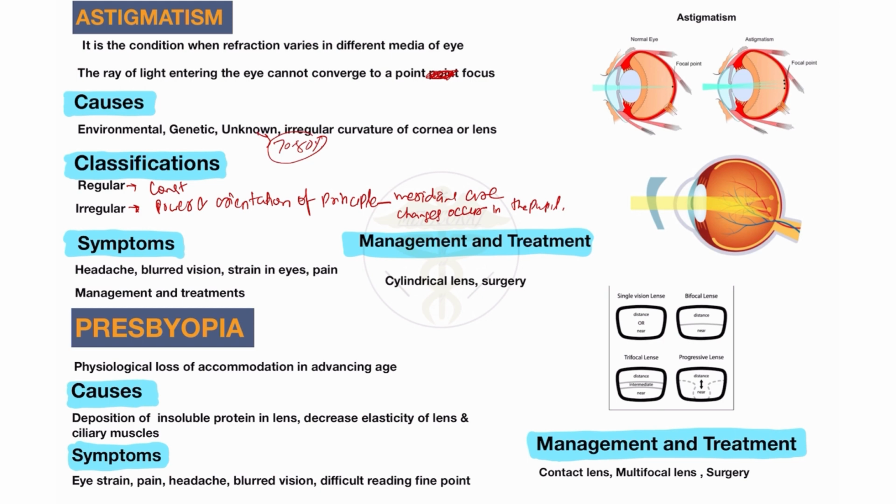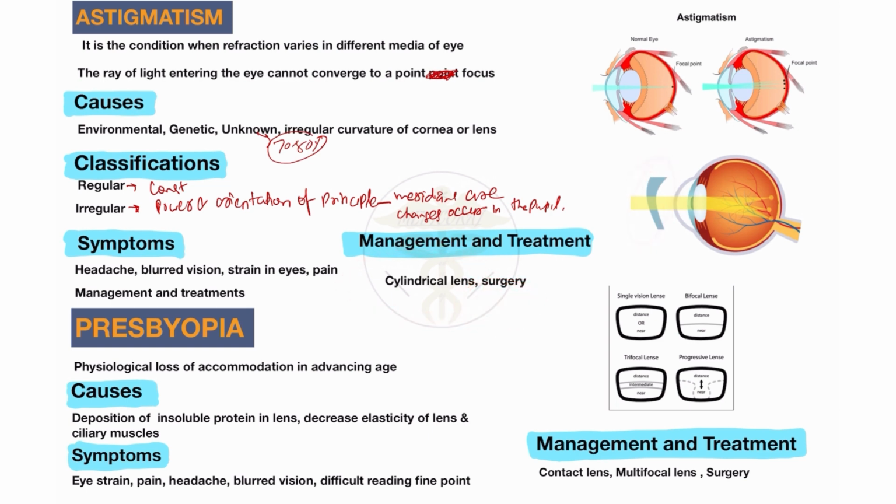So cylindrical lens is used in case of the patient with astigmatism, and also surgery, the same surgery as for myopic or hypermetropic patients, like PRK, and also LASIK surgery, radial keratotomy. So these surgeries are also needed for the astigmatism patient. In most cases, astigmatism is corrected using cylindrical correction.